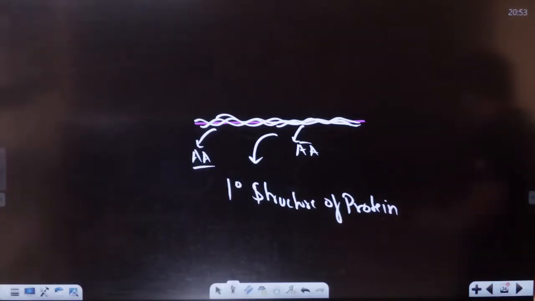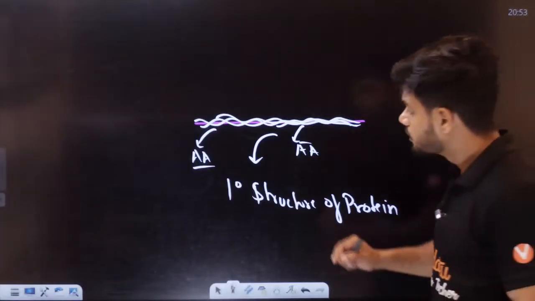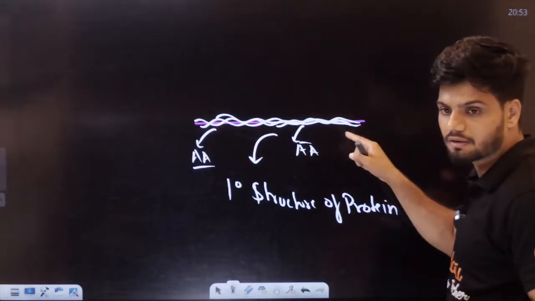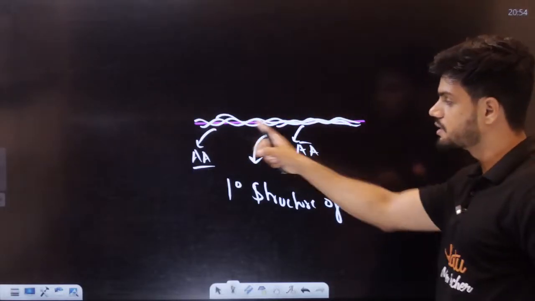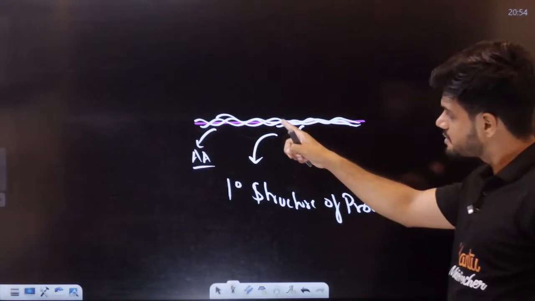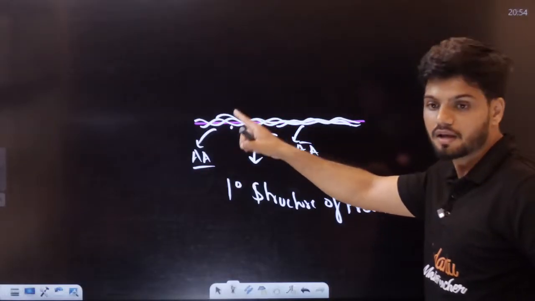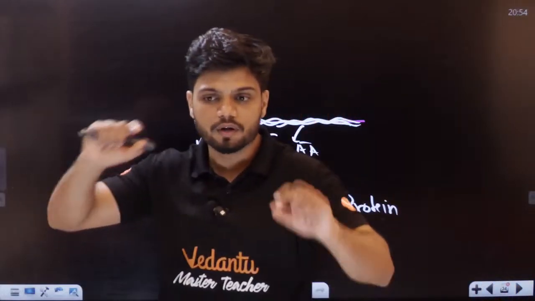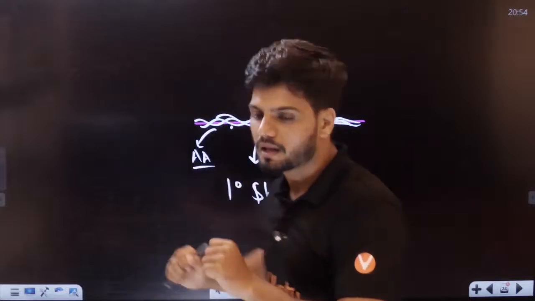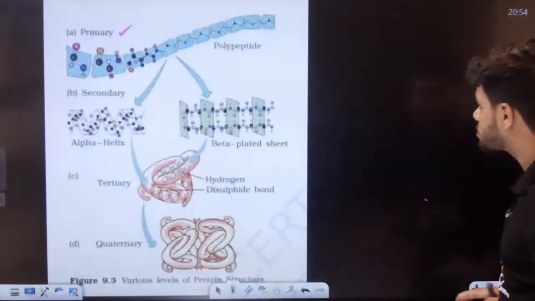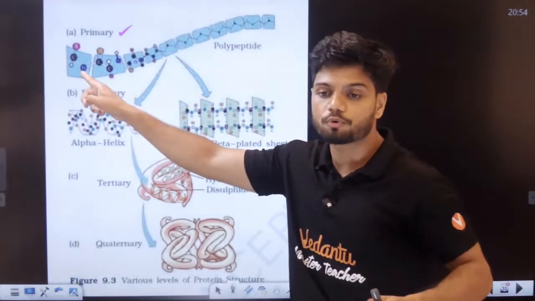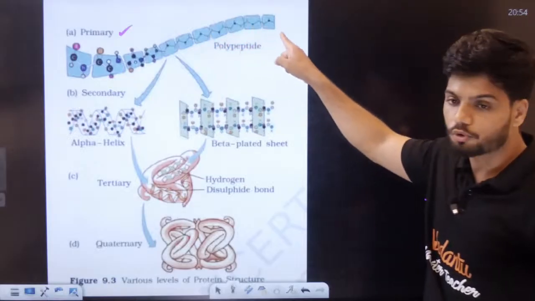Did all of you understand? Here, this is one woolen strand. How it is made up of small fibers like this. A protein is also made up of small amino acids, and a single thread like this is actually the primary structure of protein. Can you see here?